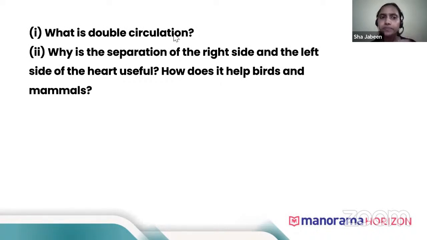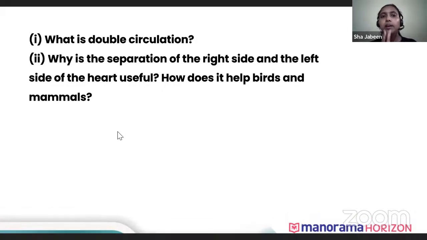Now, why is separation of the right and left side of the heart useful? Tell me why it is useful. Because it prevents the intermixing of deoxygenated and oxygenated blood. And it is required.